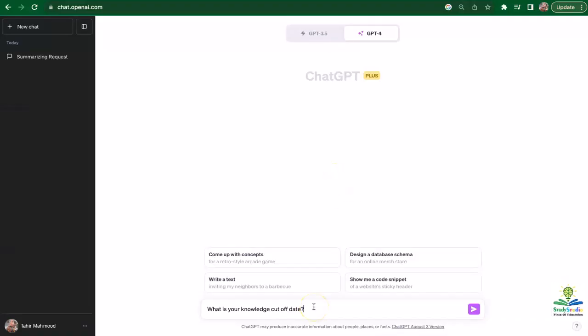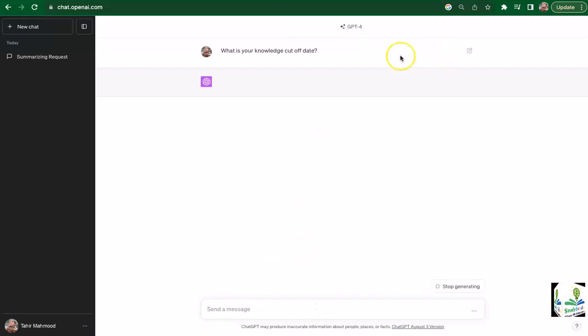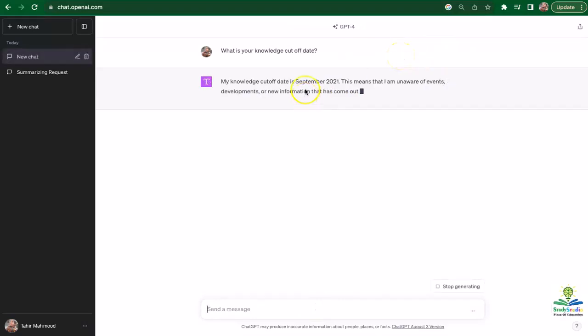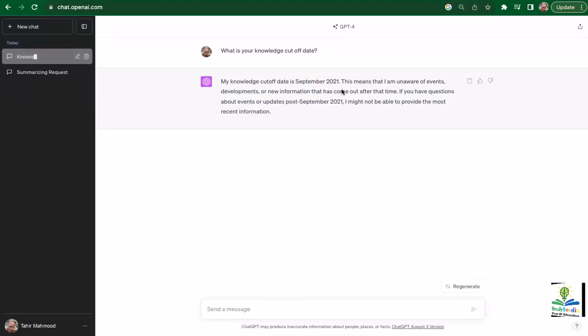So ChatGPT is not connected to the internet. It has a knowledge cutoff date. And if I ask ChatGPT what the knowledge cutoff date is, it's going to say September 2021. So anything that was on the internet up to September 2021 is something that ChatGPT knows, but anything after that, it wouldn't. So how do we play with ChatGPT when we want to work with the latest data?